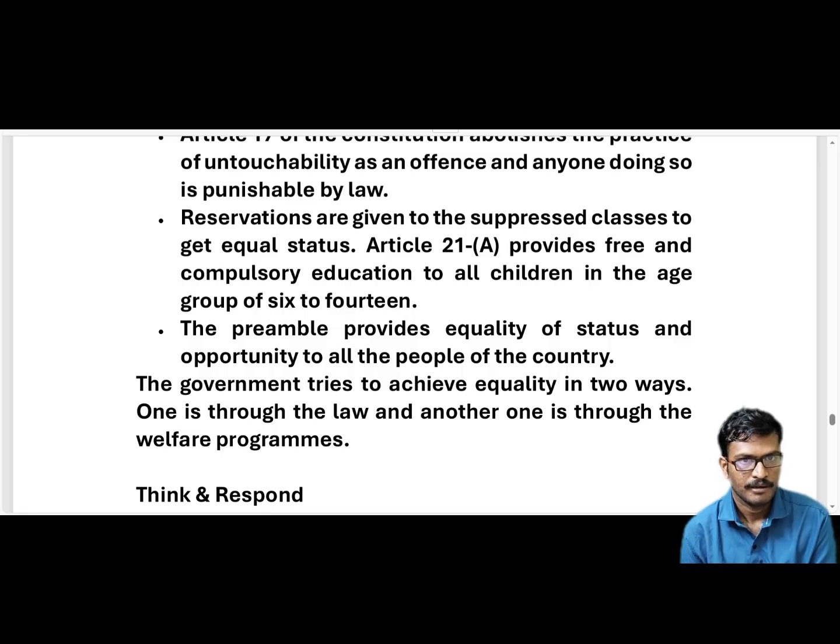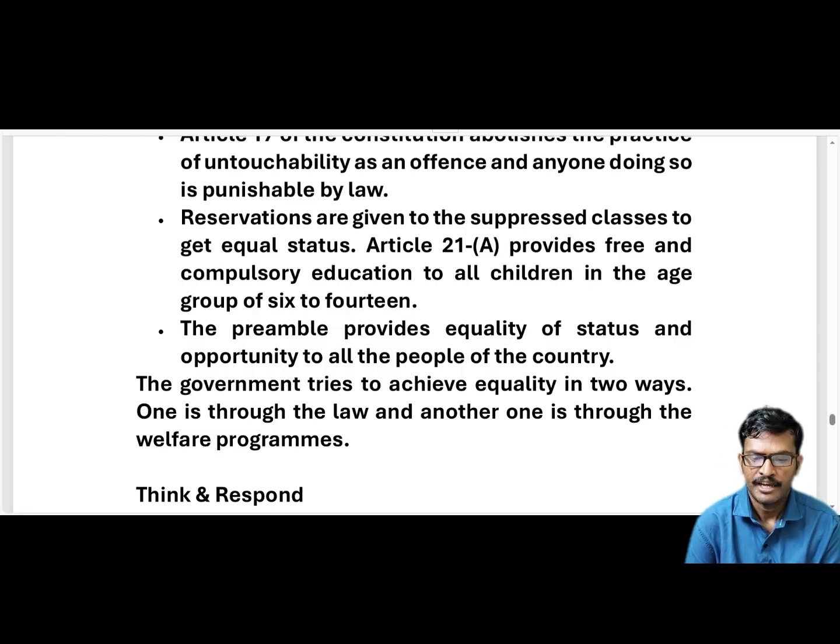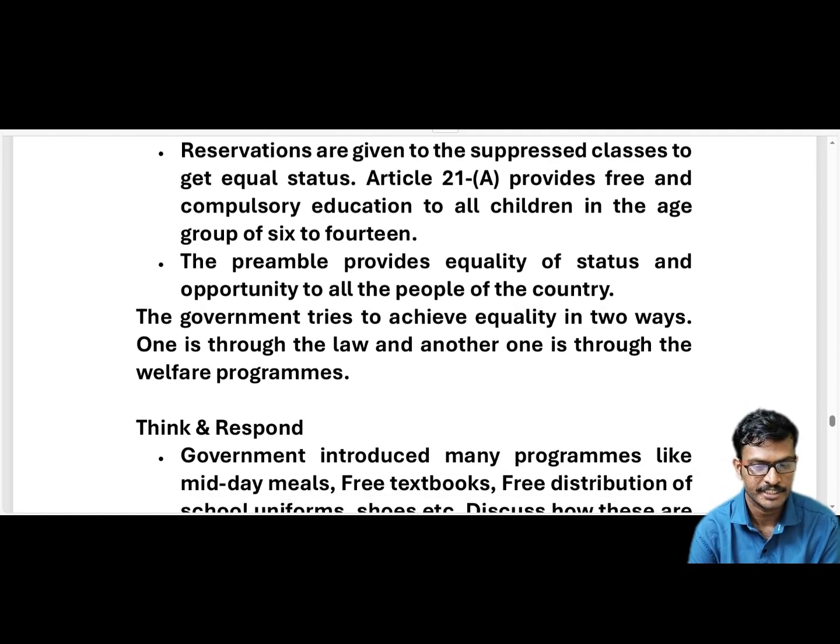Pre means before, an introduction to the chapters. There is a pre, and what is that? This is called the preamble. The preamble speaks of equality of status and opportunity to all the people of the country. This statement is saying that all the people living in the country have equal opportunities and equal status. Okay, that is the preamble.